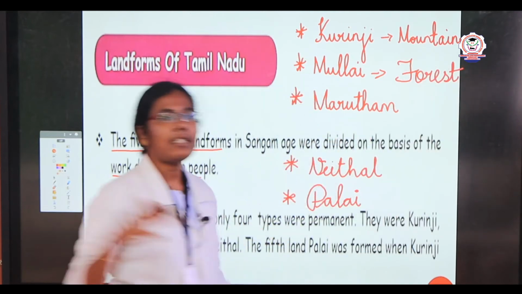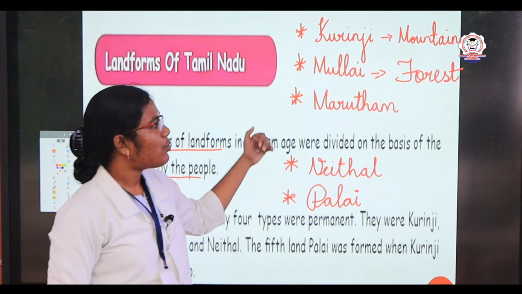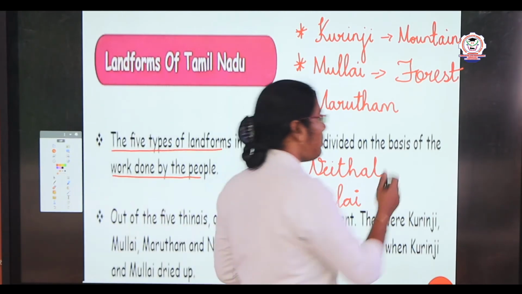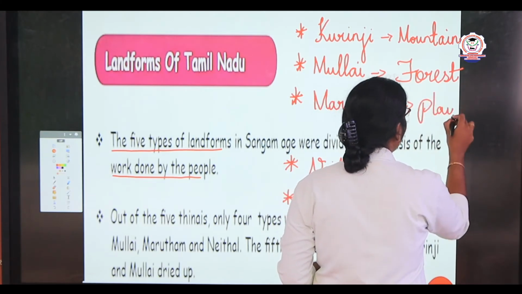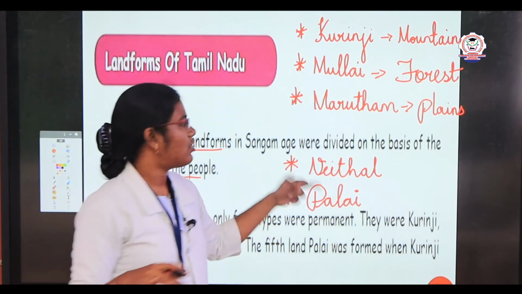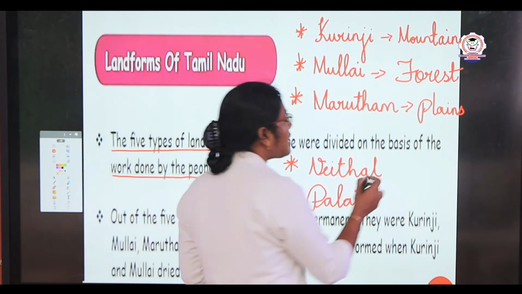Okay, the forest and its surrounding area, we call it a mullai land. The next one is a marudam. Marudam, we call it plains or agricultural land, which means the main occupation in marudam is agriculture. The next is neidal. Neidal means it's nothing but coastal areas.